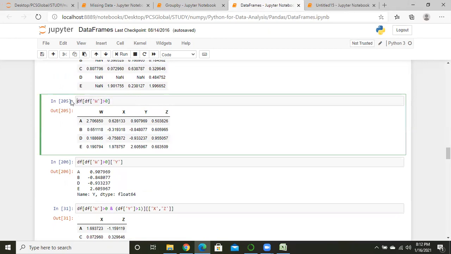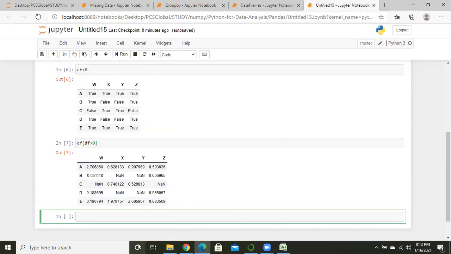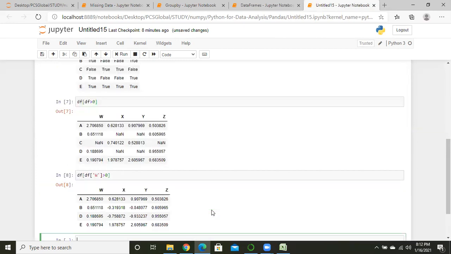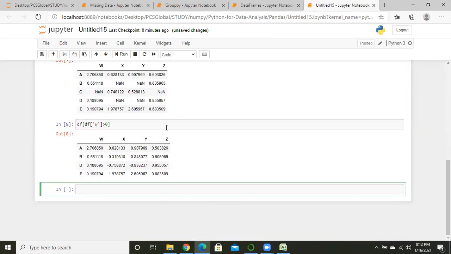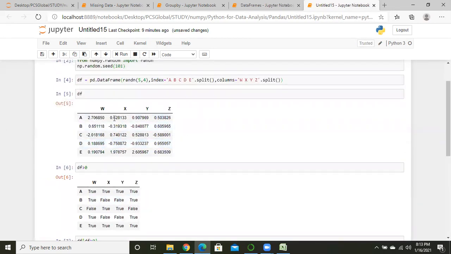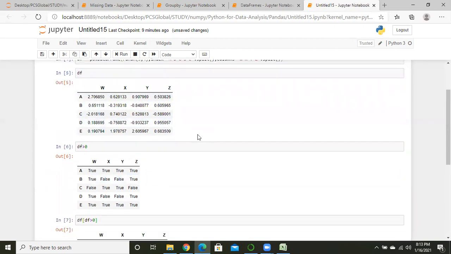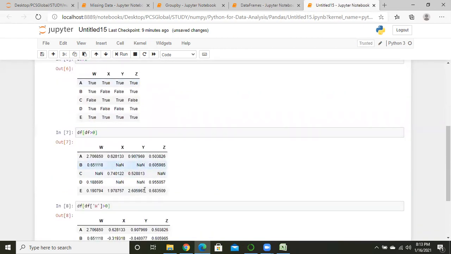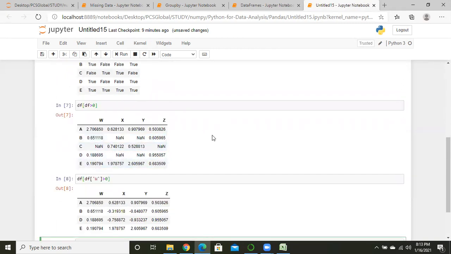So here is a simple condition we are asking. Python gives us the values greater than 0, for which it gives true and false, and in this operation Python gives us the value, and whenever the value is less than 0, Python gives us none.